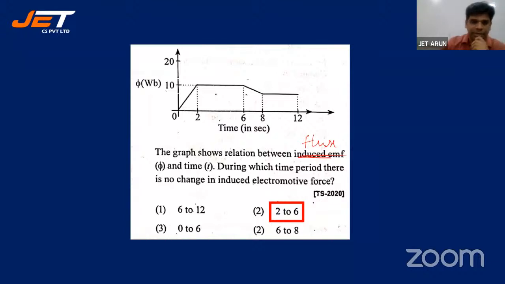All right. Students, can you now understand how we got the answer as 2 to 6 seconds? All right, good. Raviteja says 2. Gayatri says yes, sir. All right, good. I want a response from every student. Good. All right, so you're all responding. Fine. Let's go for the next one, students.